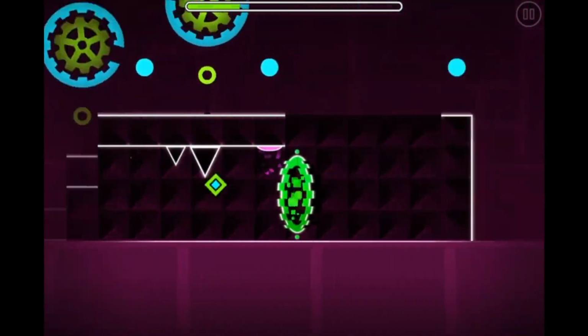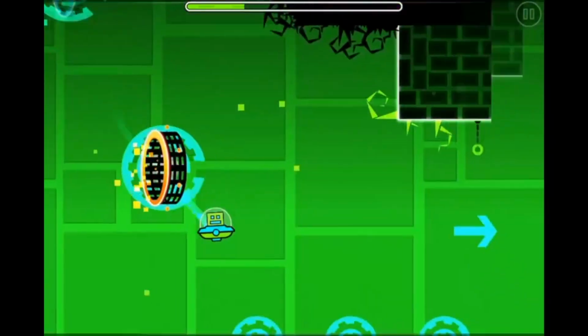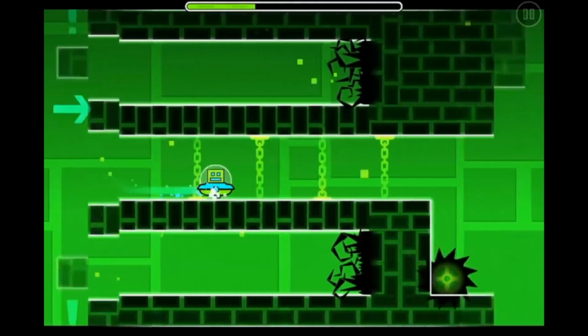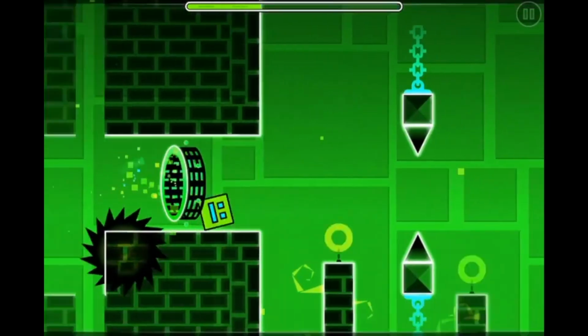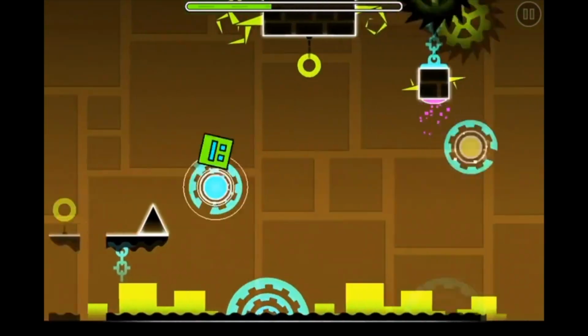Update 1.5 allowed players to vote on the difficulty for levels they downloaded. After enough votes had been cast, the average would be taken. So if many people voted a level insane, but also a lot of people voted hard, then the difficulty would be averaged at harder. This made it easier to show accurately how difficult the level was, so you could gauge if you thought you were good enough at the game to beat that level instead of just wasting attempts on it without even being able to beat it.